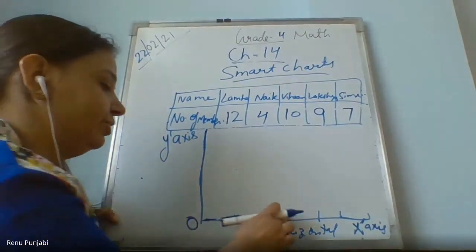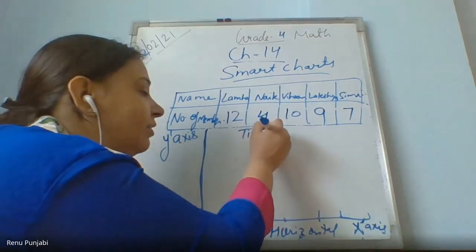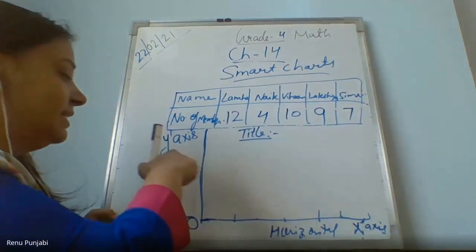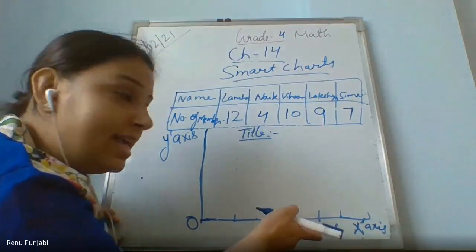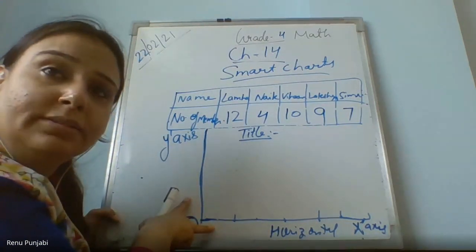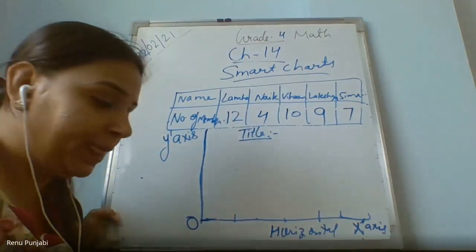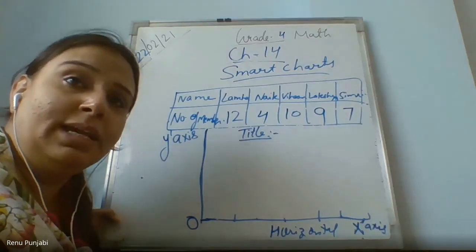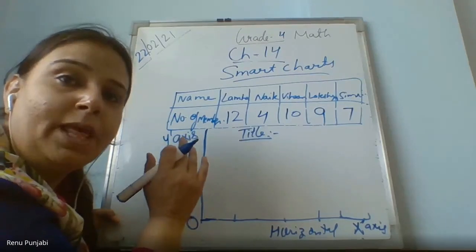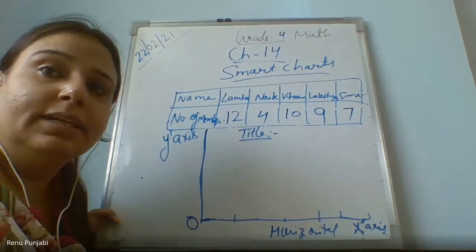First of all, you should know that there should be a title for this bar graph. The horizontal axis, that is the x-axis, and the vertical axis, that is the y-axis. These two axes are important. The title is important. What is the title of this? Number of members in a family. What is our information? Number of members in a family. So the information which we have collected is the title. Am I clear?